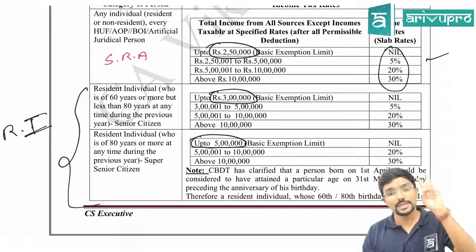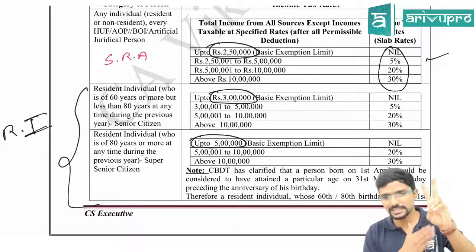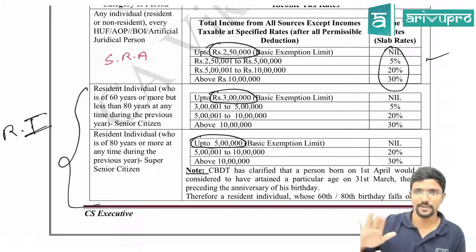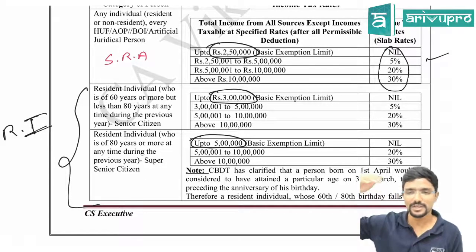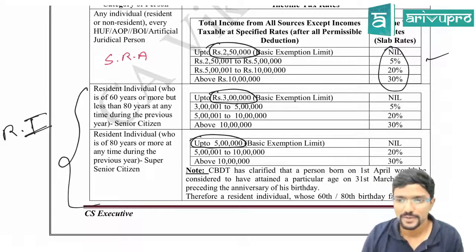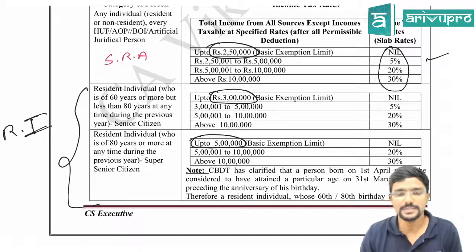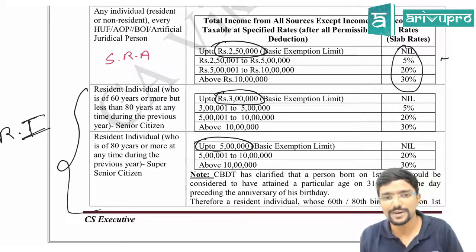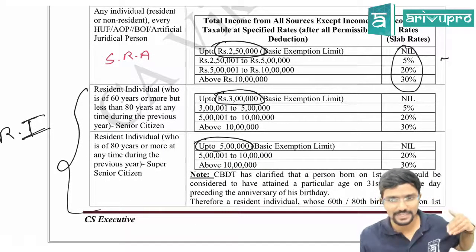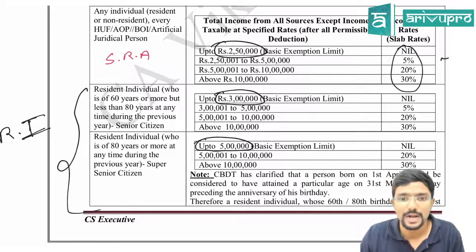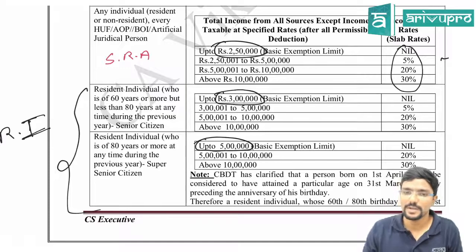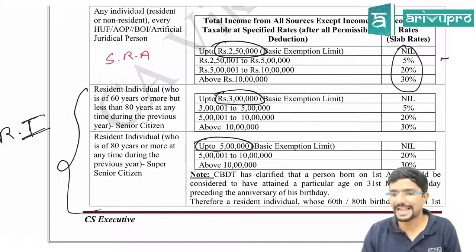If the age is not given, always assume less than 60. Clear? These are normal scenarios. If the individual is non-resident, that will be a special case. Chalo. Next. Resident individual who is 60 years or more but less than 80, because 80 is covered in the next box, at any time during the previous year, is called a senior citizen. For him, the basic exemption limit would be 3 lakh.